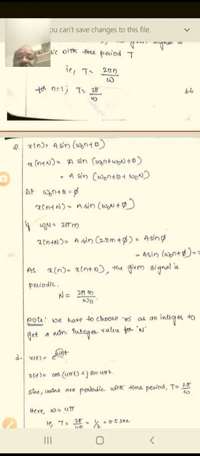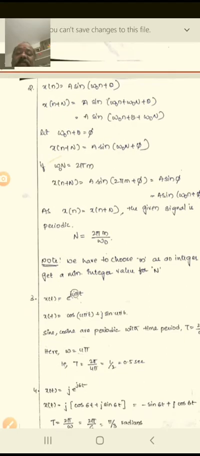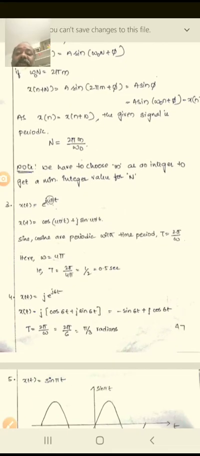So the process is similar, but earlier it was a continuous time signal, and here it is a discrete time signal. Now, the next example, the third one: x of t is equal to e power j 4 pi t. How are you going to handle e power j 4 pi t? Already you know that e power j theta is equal to cos theta plus j sin theta. That formula you are going to apply here.